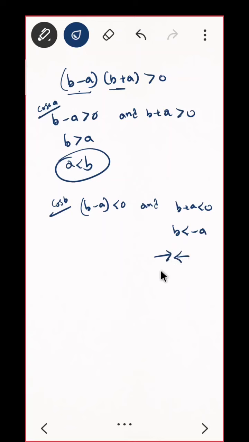Do you agree? Do you agree with me? See, this is saying b plus a is negative. That means b is less than minus a. Here there was no issue, b is greater than minus a, that is okay, because b was positive anyway, whatever a is, it is saying less than b. But in this case, this is saying b is less than minus a. Your a was positive, so minus a is a negative number. b is smaller than even a negative number, which means b also became negative. This implies that b is a negative number, which is a contradiction.